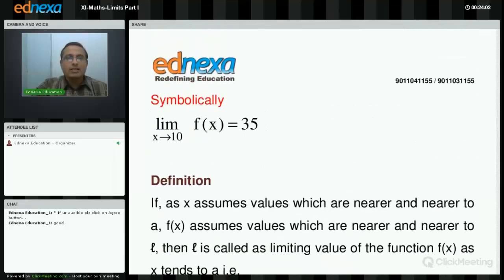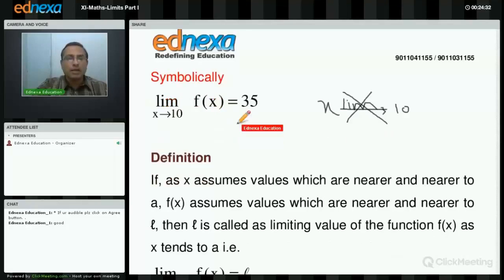I can write this with the help of the symbol: limit f(x) as x tends to 10 is nothing but 35. See, this is not the correct way to write. Many students write x tends to 10 and here they write the word lim. This is not the correct method. This is the correct method of writing. So, what is the limiting value of the function as x tends to 10? It is nothing but 35.